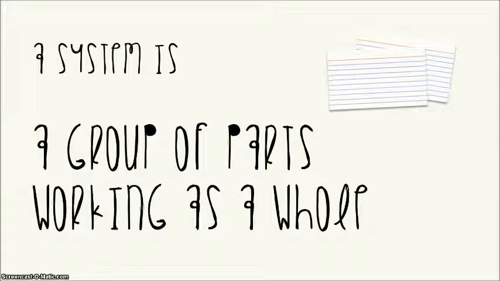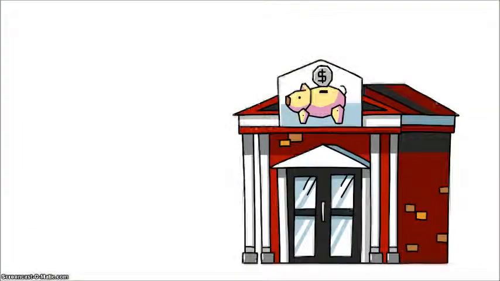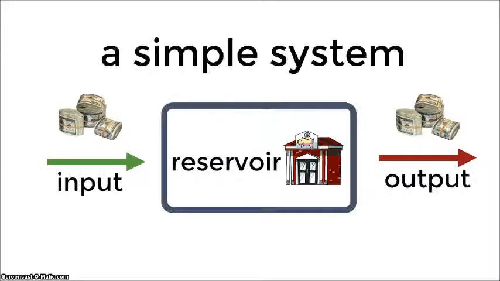Well, we can actually call it a system because it's a group of parts working together as a whole. There's the income part where you work your job and the money goes into the bank. And then there's the expenses part where you get excited and you say, oh, I want this new TV. And so you go out and buy it because you have the money for it. And that's another part. Then there's the part of the bank, which is the reservoir holding it all together. So let's talk about these little pieces here. The bank, the income, and the expenses.